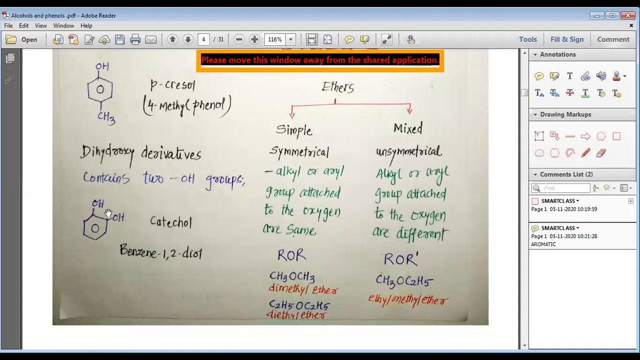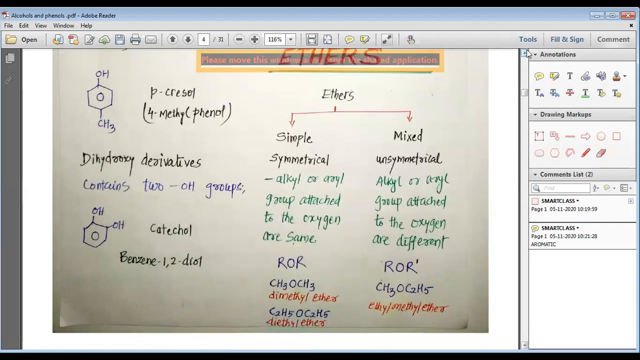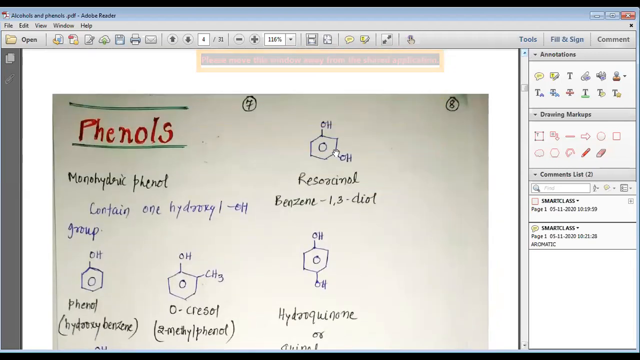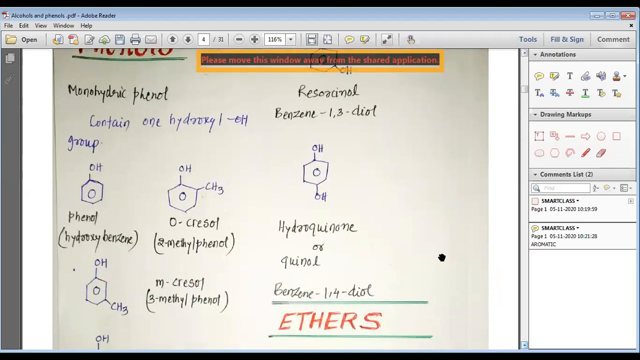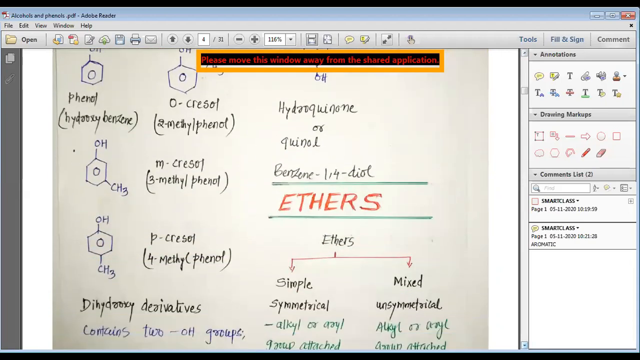When two OH groups are bonded to the aromatic ring, we call them catechol, that is benzene 1,2-diol. If OH are available at 1,3 position, then it is known as the resorcinol, which is also known as benzene 1,3-diol. And if both the OH groups are present at 1,4 position, then they are known as the hydroquinone, or quinol, or IUPAC name would be benzene 1,4-diol.